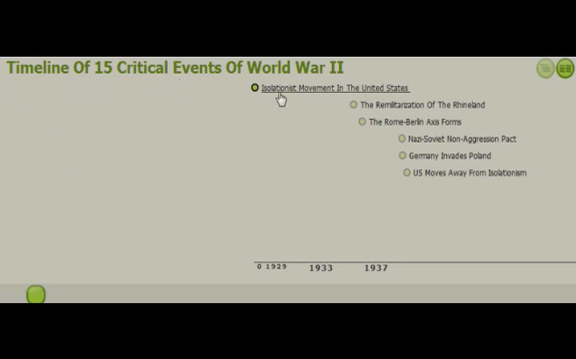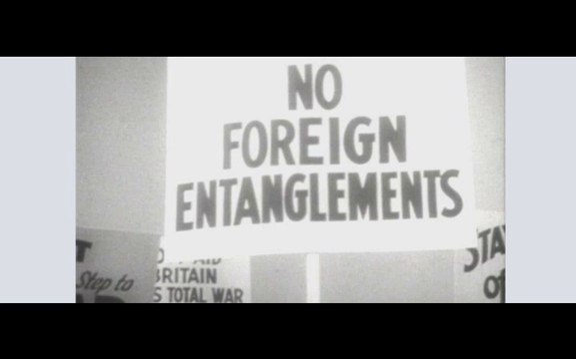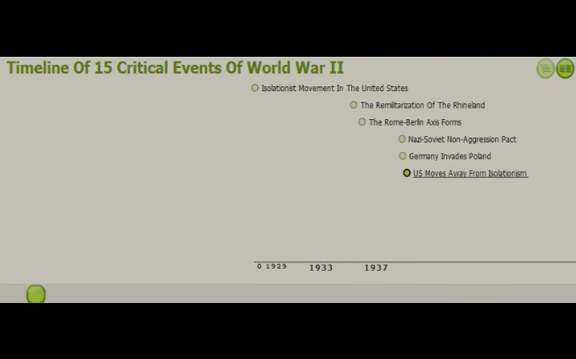We start off in 1929 with the isolationist movement in the United States. During the Great Depression, both the government and the people wanted to not focus on foreign affairs and instead focus their efforts inwards to mend the broken economy. Because of this, Congress passed the Neutrality Acts, which prevented the United States from entering any future wars.